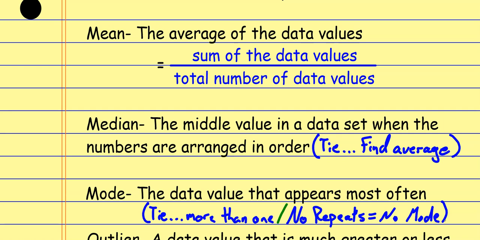And in terms of which of these we tend to use when summarizing data, the mean is the default in terms of being the best, okay? So I'm going to say default best. If it says, what's the best measure of central tendency, we default to the mean, all right? The time that we won't use the mean, the time that the median will be the best, is when there is an outlier. And we're about to talk about those in a moment.